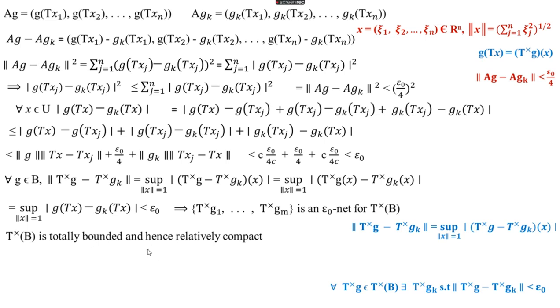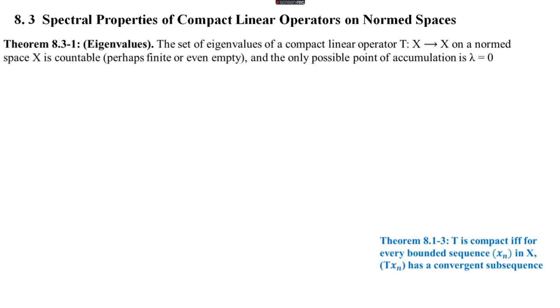This implies T cross B is totally bounded, because epsilon naught is an arbitrary positive real number, and here we get a finite epsilon naught net for T cross B. Hence T cross B is totally bounded, and total boundedness implies relative compactness. That implies T cross of B is relatively compact because X dash is complete. Okay, and this says that T cross is compact.